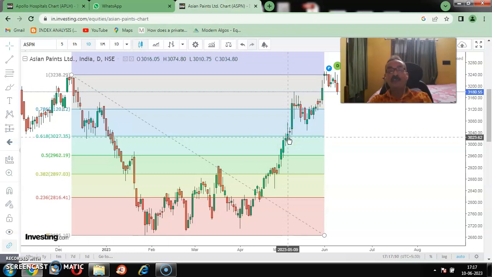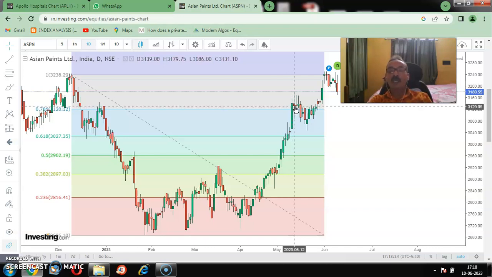If we see the very next candle, it has also closed above the 61.8%. What is the close? 3034, and the 61.8% is 3027. So we expect there is a possibility of a move to the upside. Same thing happened, it moves to the upside, and this candle closed above the 78.6%. So we increased the stop loss to 61.8%. Then after that we book the profit over here, right? So this is the way we can use the trailing stop loss, right?